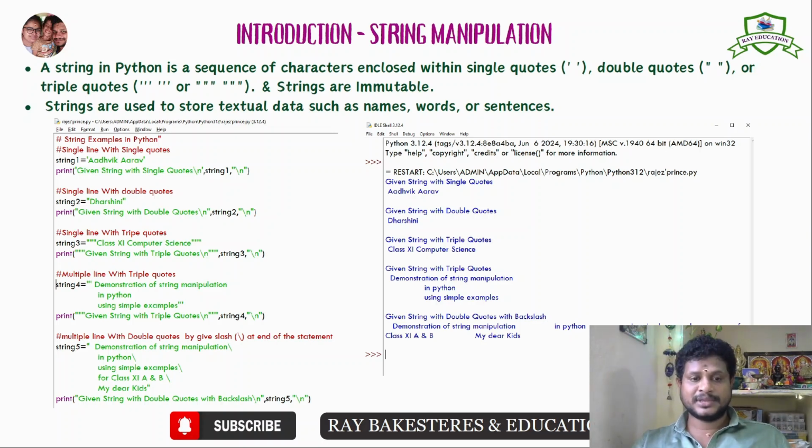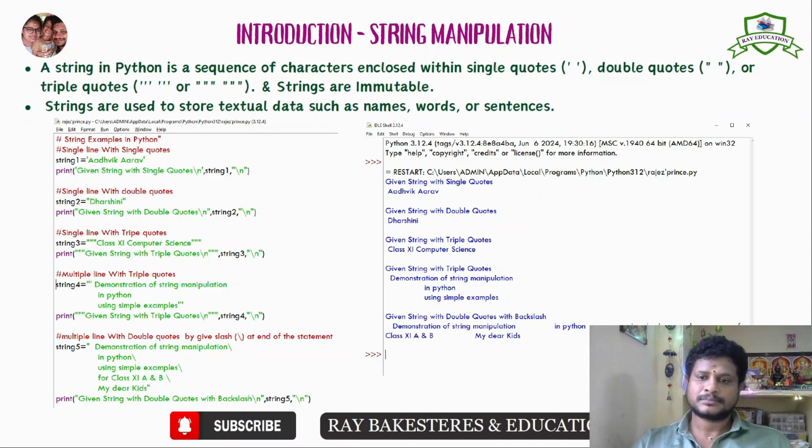This side I have given some of the code snippets, and for this code snippet the output has been given here. Simply, we are here about only a single point. The point here is that a string is a sequence of characters, and that string can be mentioned by single quotes, double quotes or triple quotes.